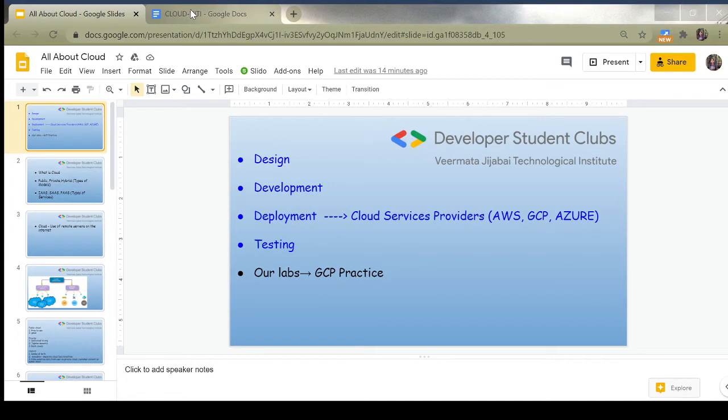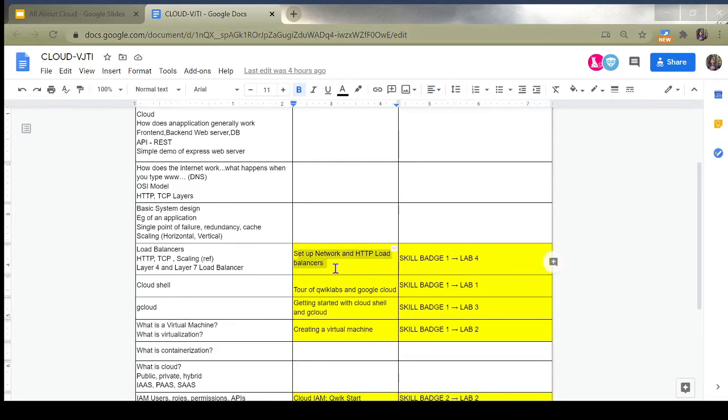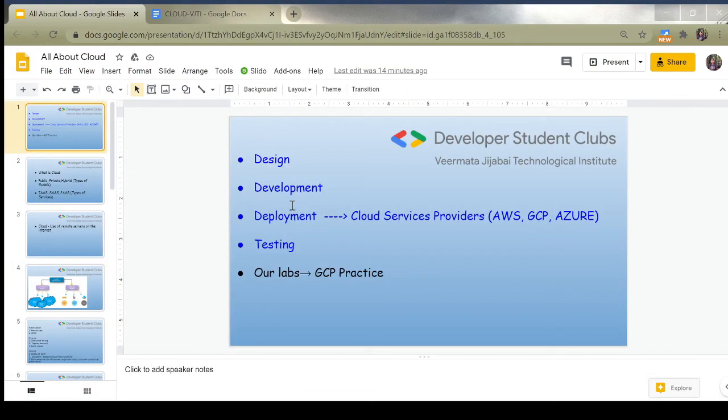There are certain concepts still left. That entire PPT that Nikita had presented during the day 3 session will be shared to you in the description, so you can check that out. And after doing that, we are able to do the lab setup network and HTTP load balancers, which is in skill badge 1 lab 4. So this was our day 3 first agenda, setup network, the basics of which was covered previously as you saw.